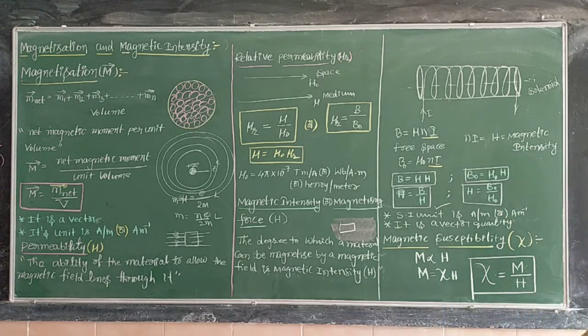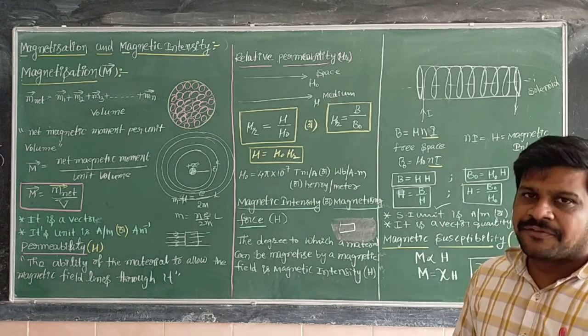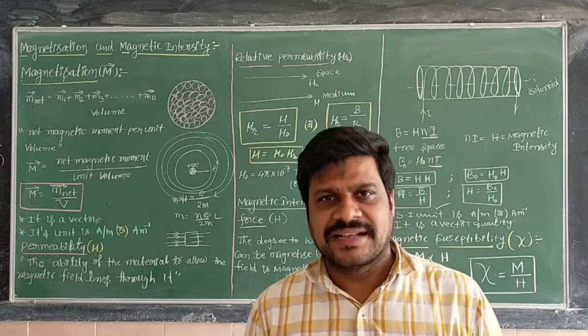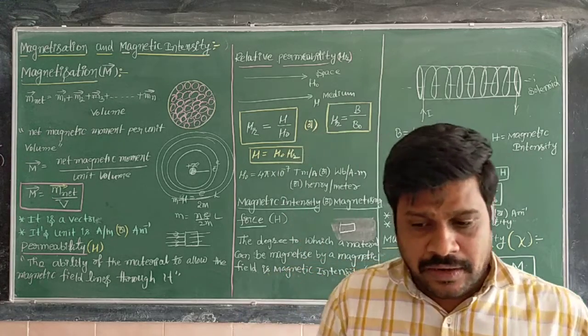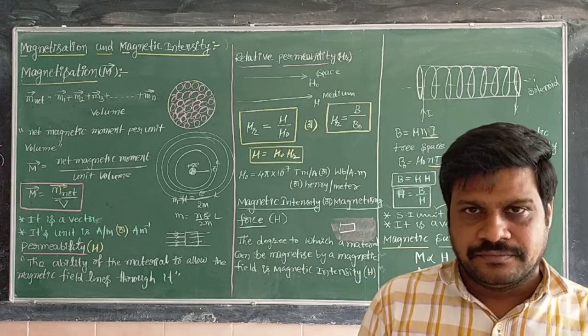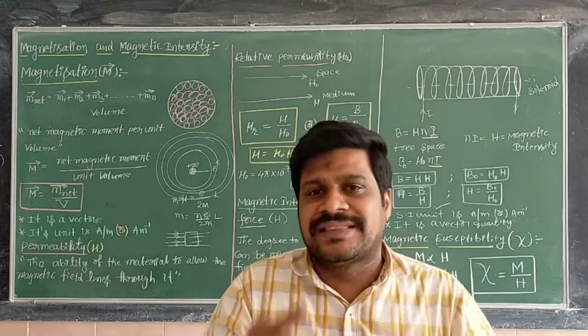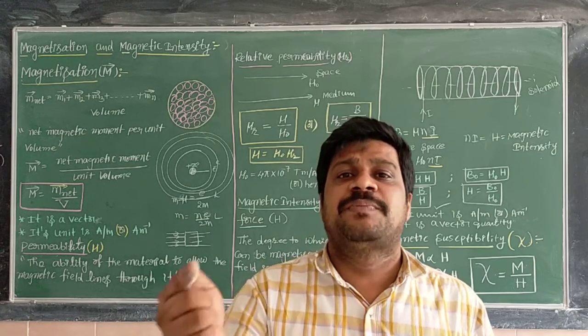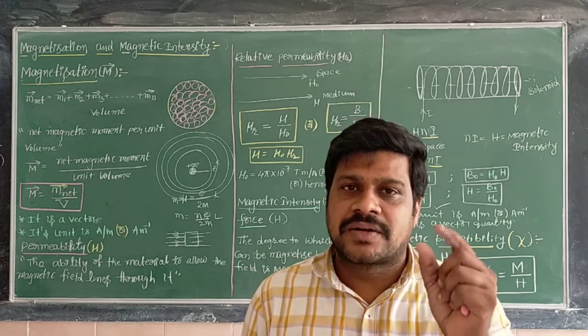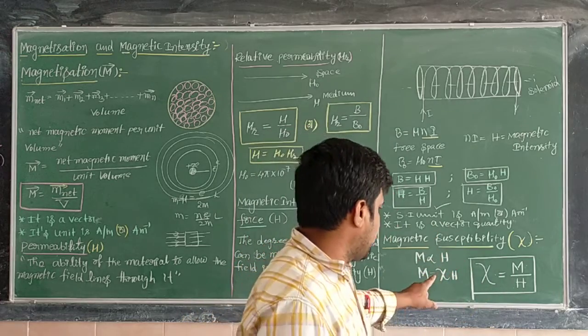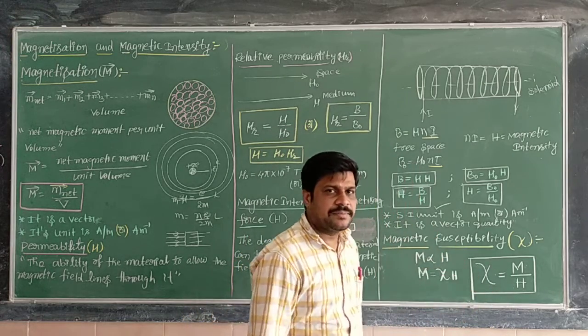So magnetic susceptibility is a constant. It is the ratio of magnetization to magnetic intensity of a magnetizing field. That means to what range a magnetic material gets magnetic properties when placed inside a magnetic field is clearly decided by the magnetic susceptibility.